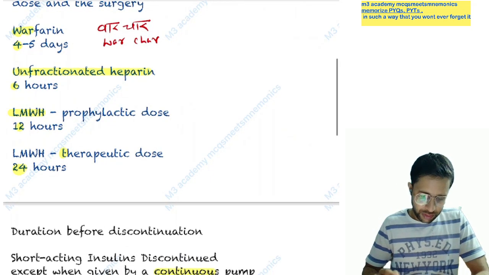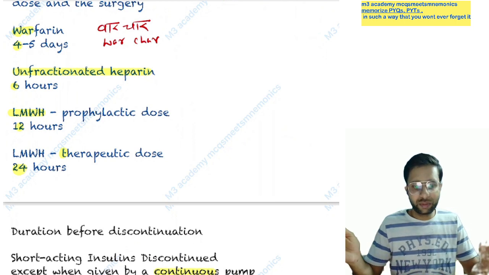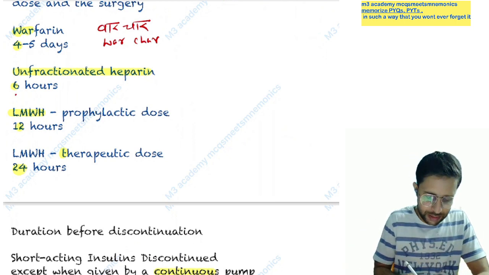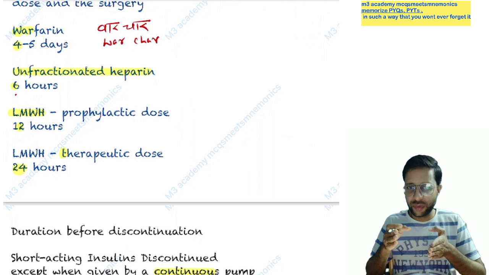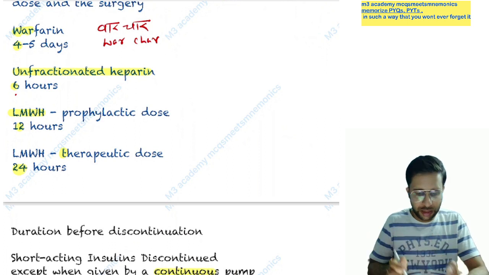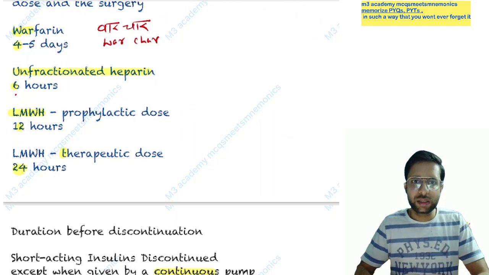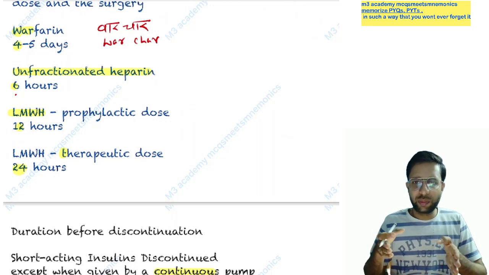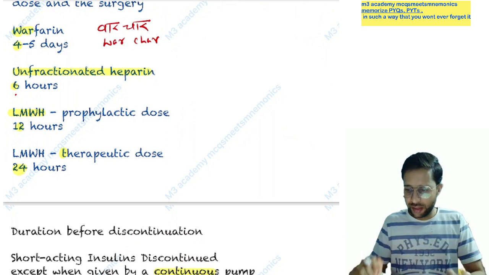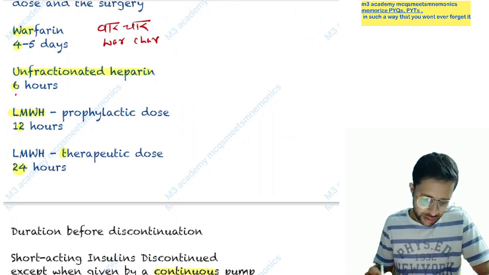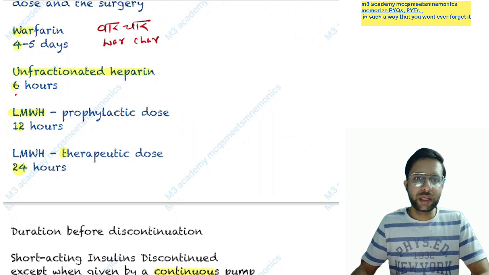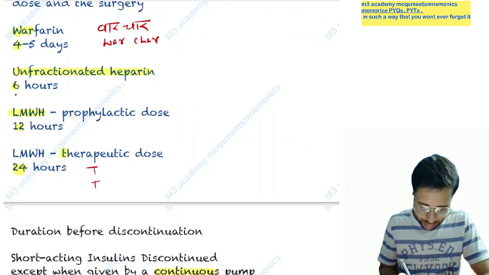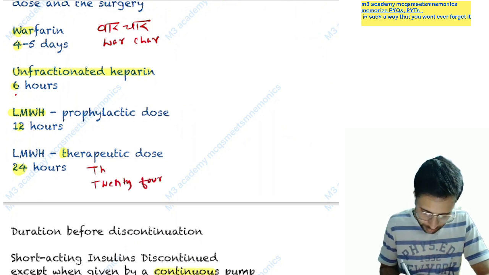So you can say, when we saw unfractionated heparin, it is quite a big word, so here we will write a small number, 6 hours. And low molecular weight heparin, what is it here? Low molecular weight heparin is a small word, low molecule means small, so with it we will write a big number, that is 12 and 24. So you have to adjust the smaller spelling with the bigger number. So you can say unfractionated heparin 6 hours and low molecular weight heparin for prophylactic use 12 hours, for therapeutic use 24 hours. So you can say T for therapeutic use, T for 24 hours. Yes, 24 and T for therapeutic use.